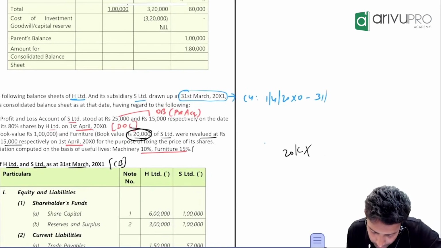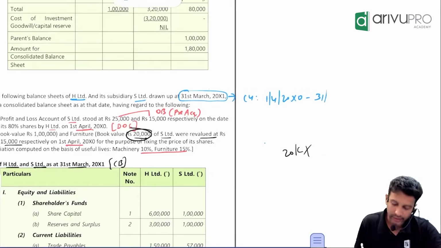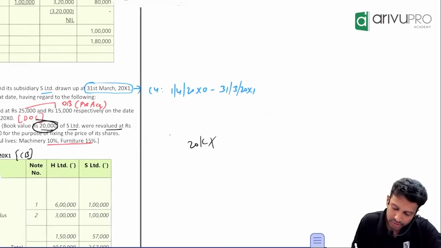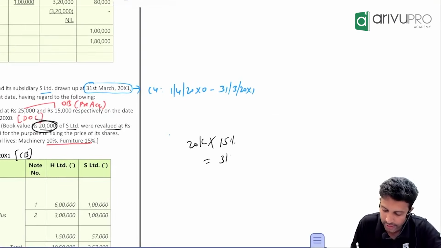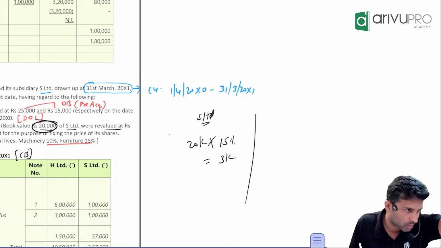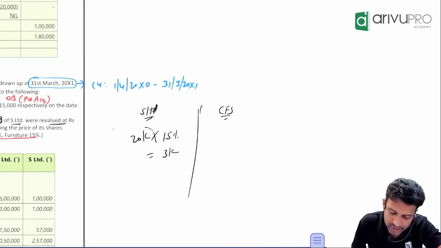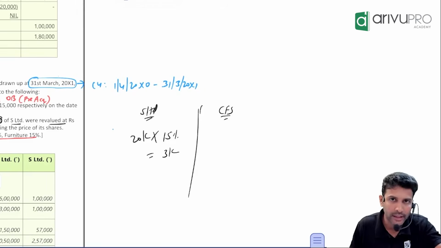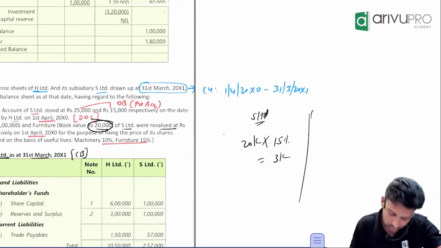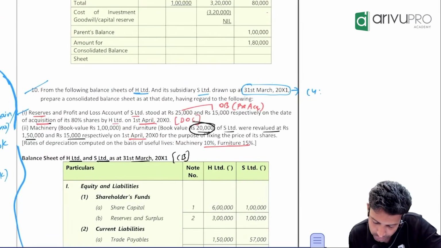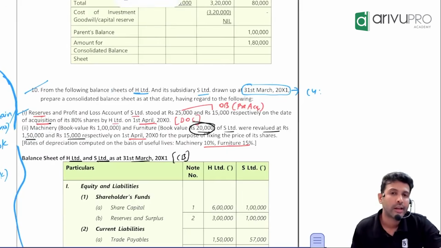And what is the rate of depreciation on furniture? Here given, 15%. So 15% of 20,000 is 3,000. This is what subsidiary has charged in their books. But for consolidation purpose, are we considering the value of 20,000 or the market value? We have to consider the market value of 15,000.